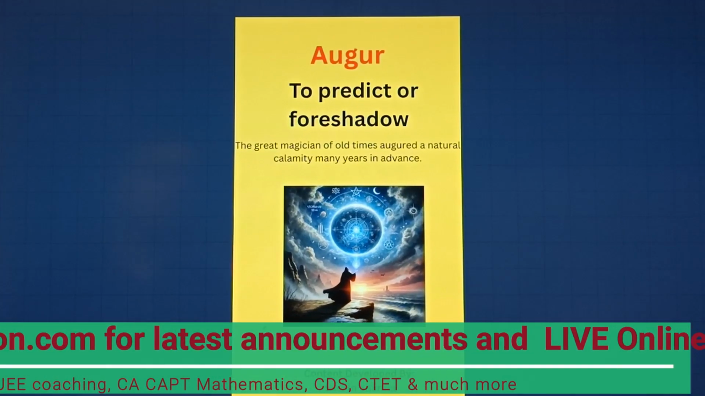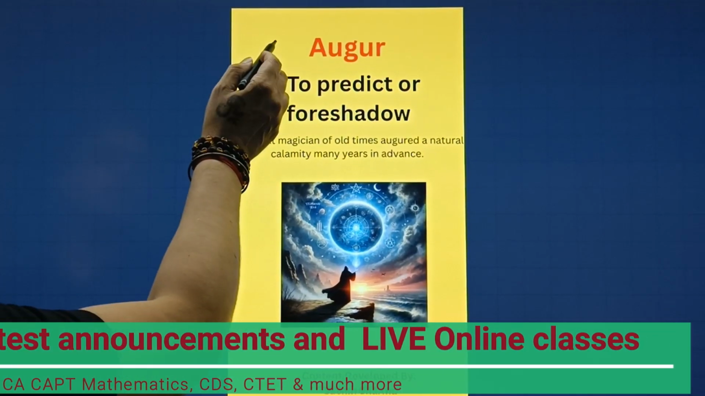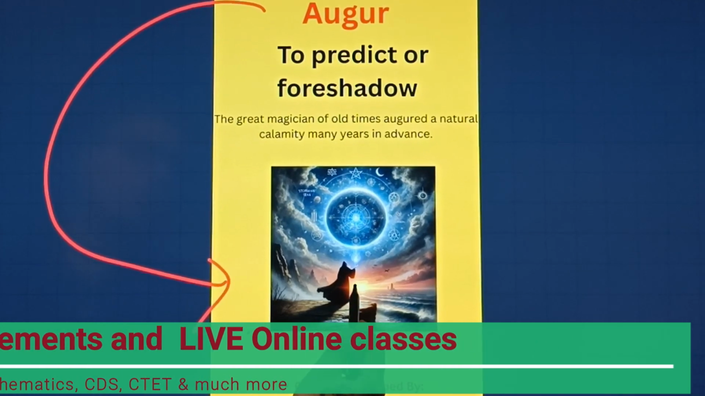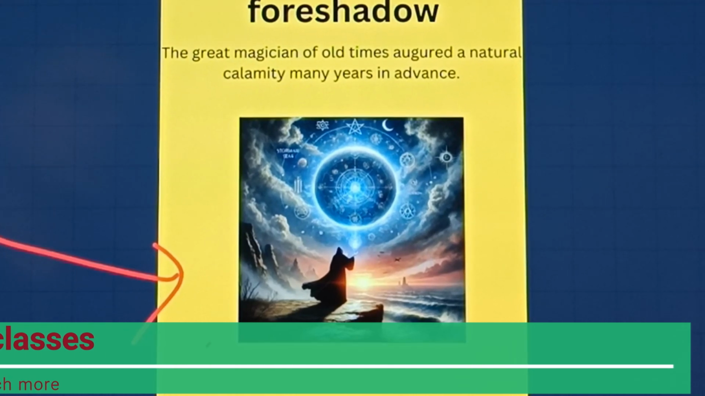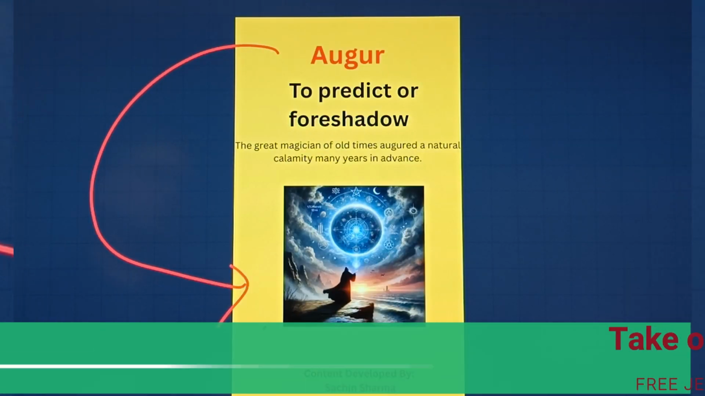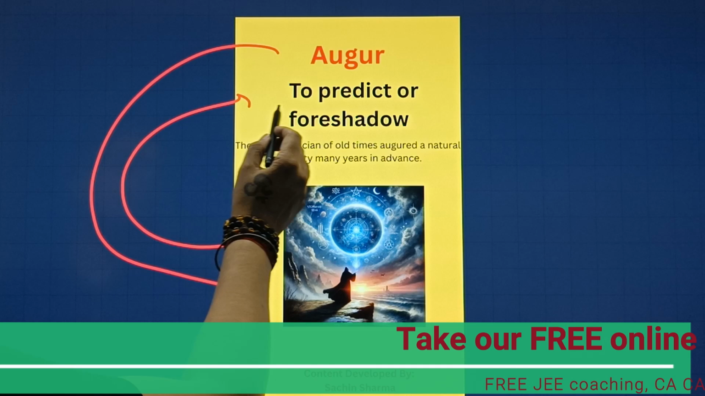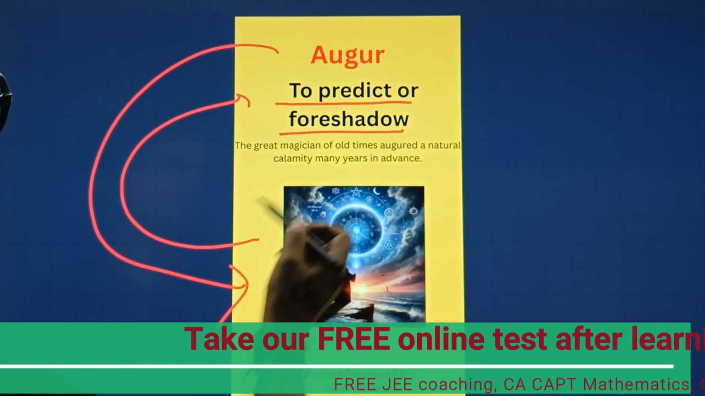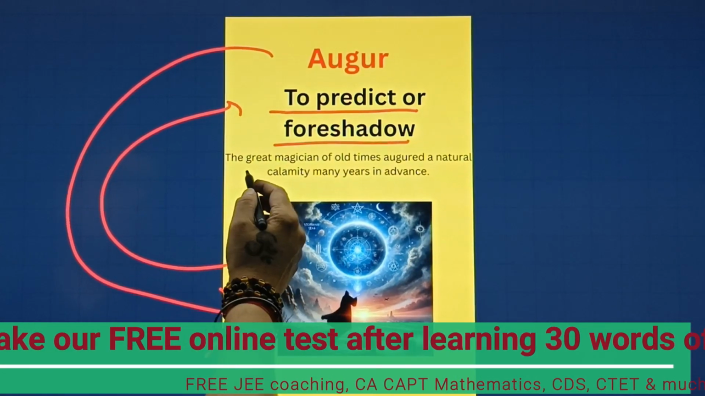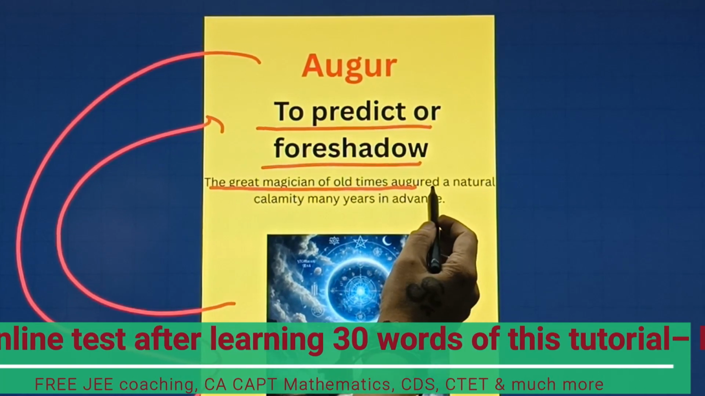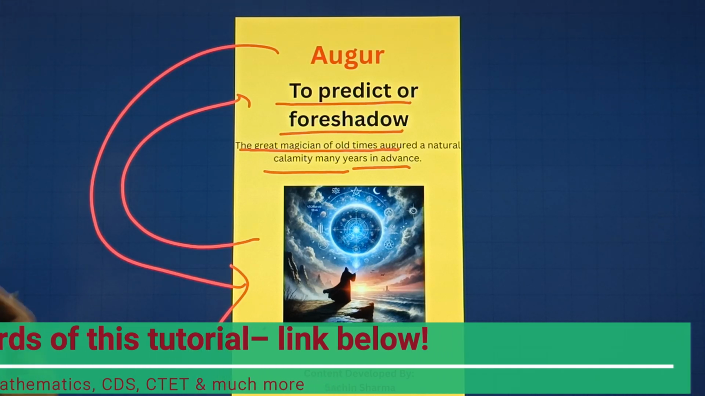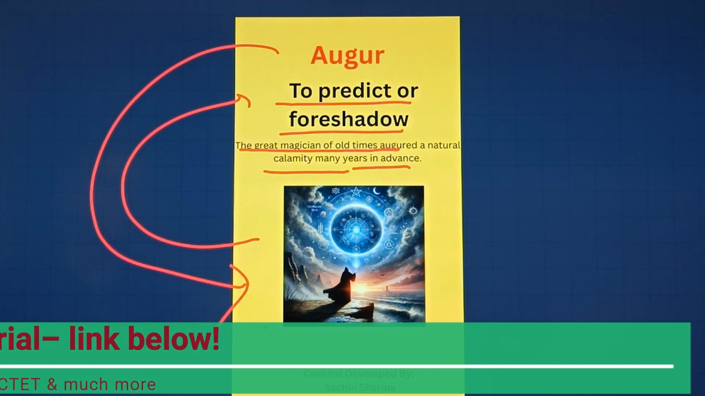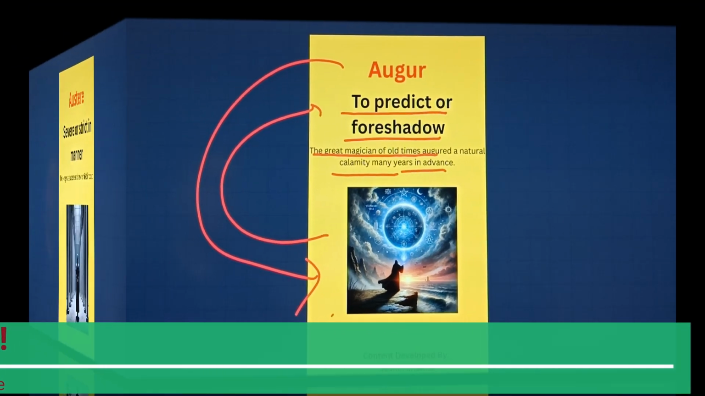Now let's move towards our next word. So students, this is our next word, which is augur. Now let's understand with the help of this particular picture. A person who is standing and he seems to be a magician and doing some magic here. Now let's understand with the help of the meaning here. To predict or foreshadow here. The great magician of old times augured a natural calamity many years in advance. That means a person is predicting something. So quite interesting.